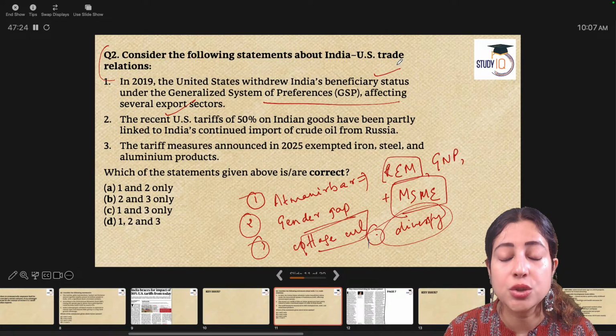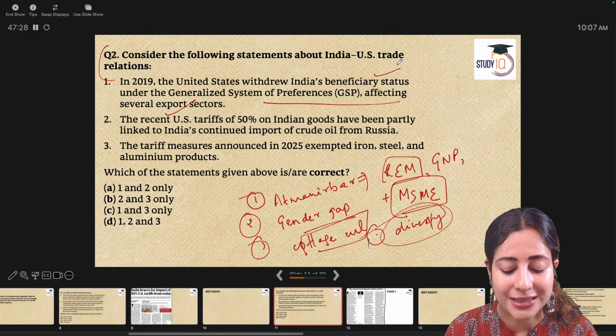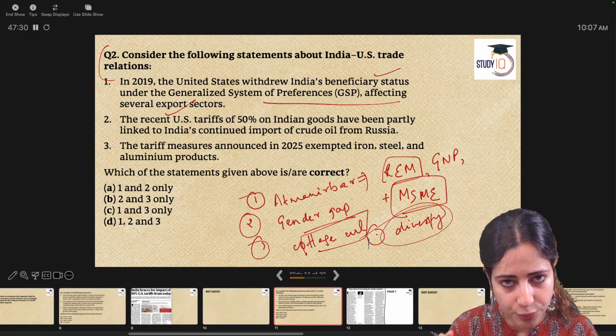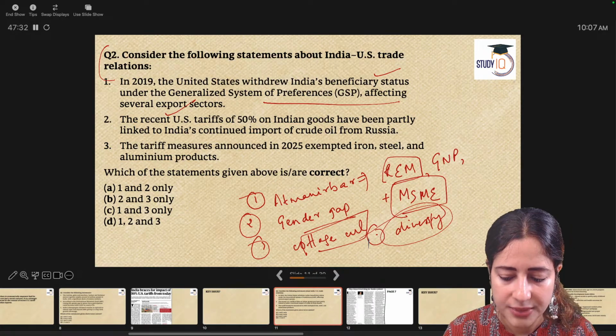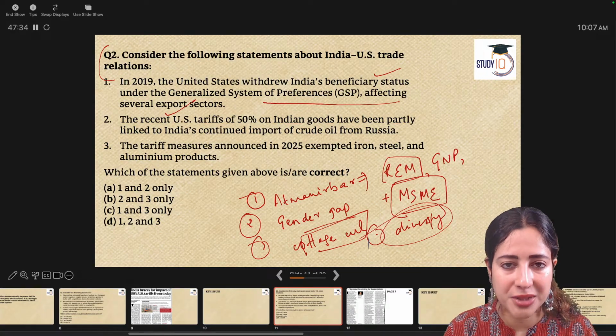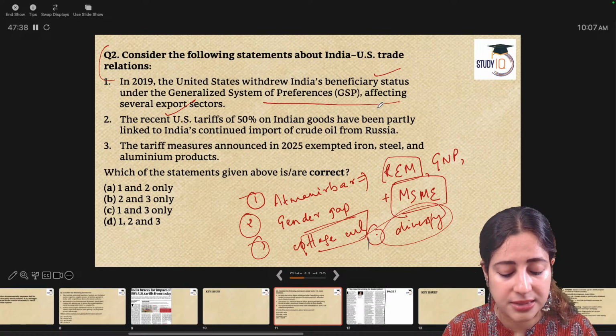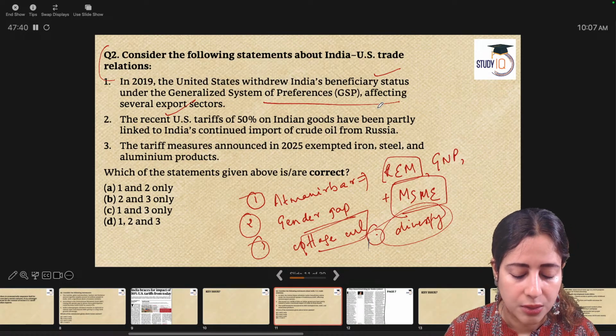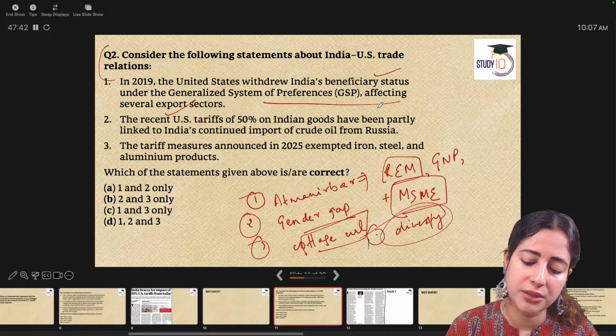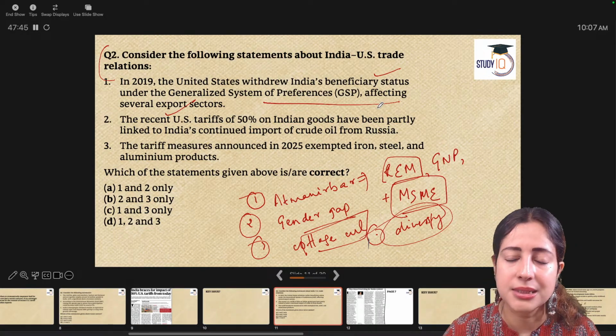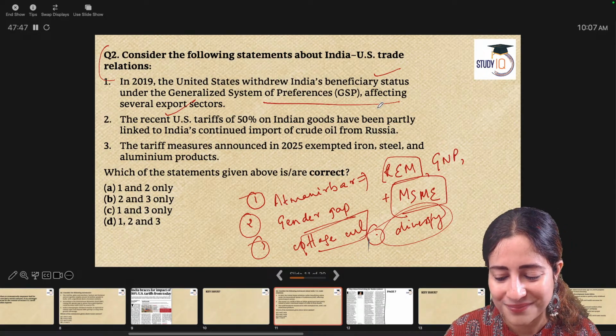Two, the recent US tariff of 50% on Indian goods has been partly linked to India's continued import of crude oil from Russia. Easy. Three, the tariff measures announced in 2025 have exempted iron, steel, and aluminum products. Which of these is or are valid? You can try the answer. The answer is there on the last slide for you.